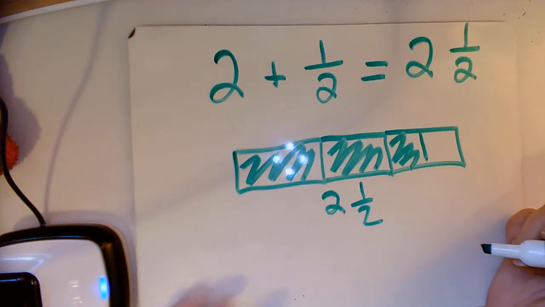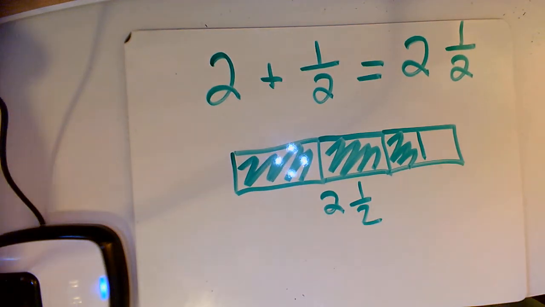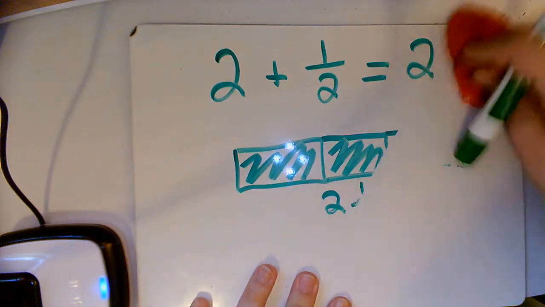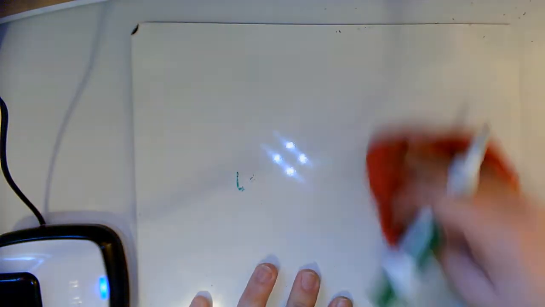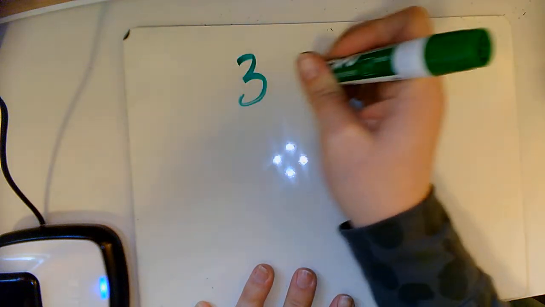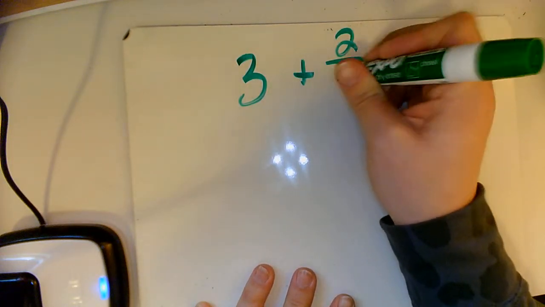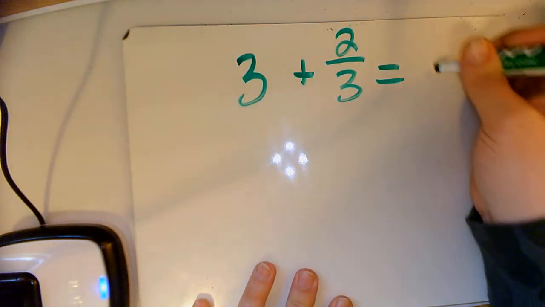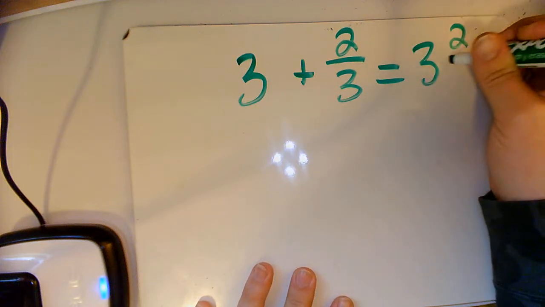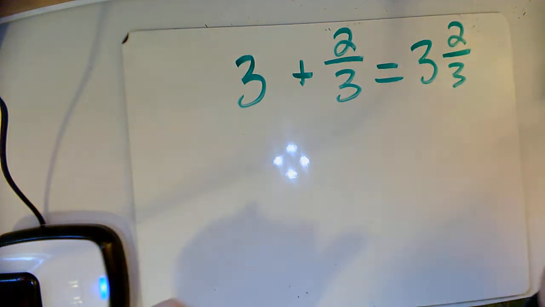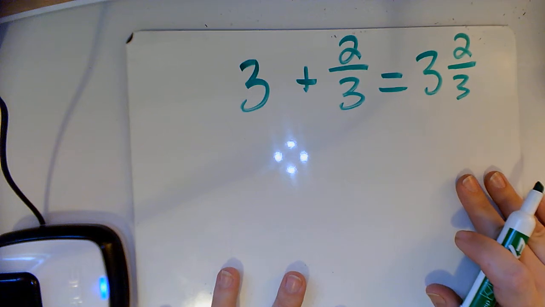Okay, pretty basic, pretty straightforward. The addition is much easier. The subtraction is where we get a little bit complicated. So for example, if I had 3 plus 2/3, that would become 3 and 2/3. You really just mush them together when we're adding. Okay, so if we wanted to show this as a